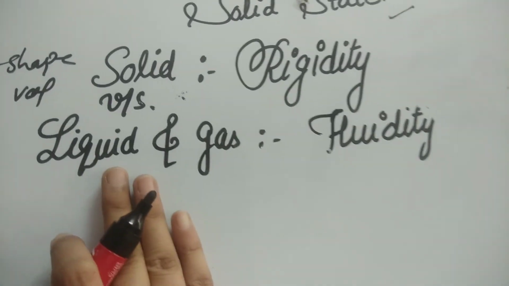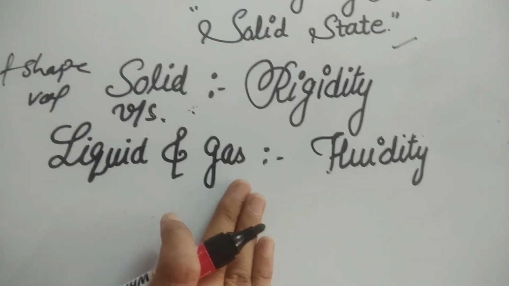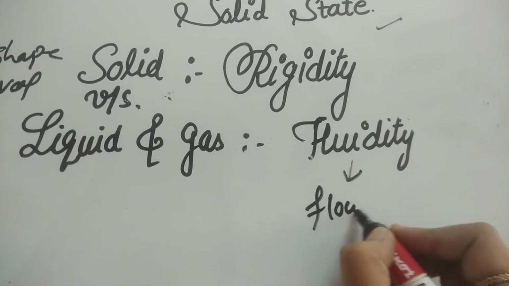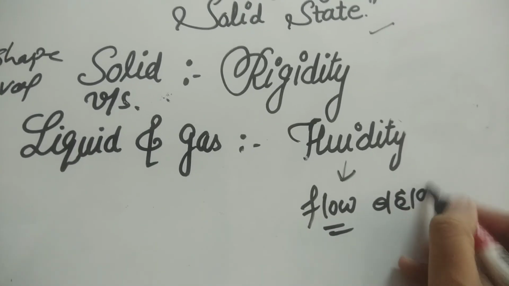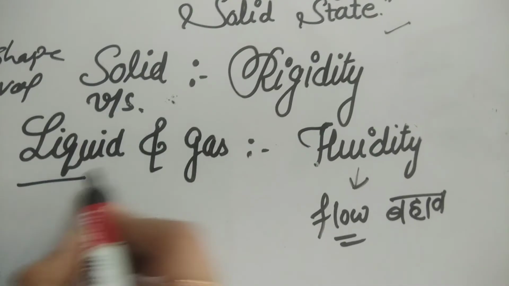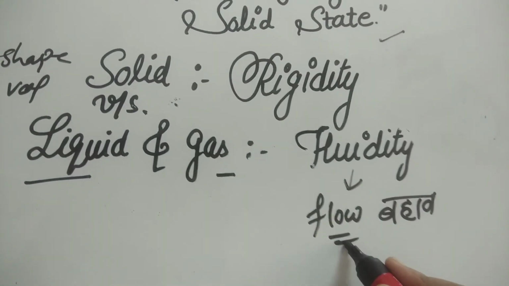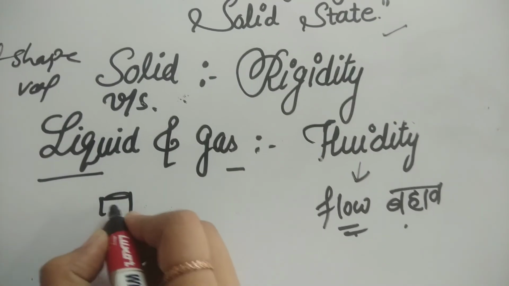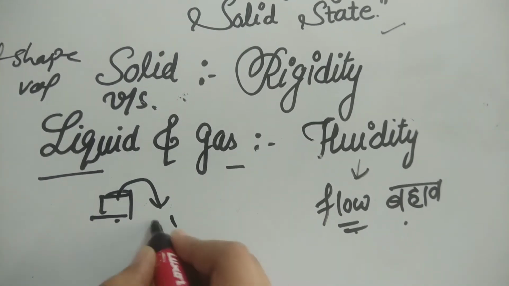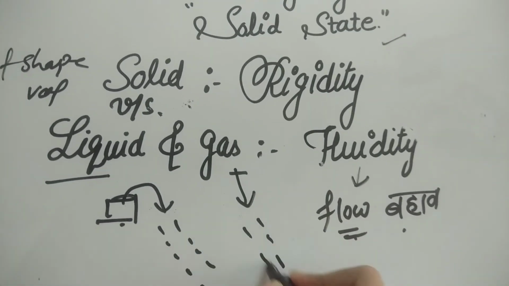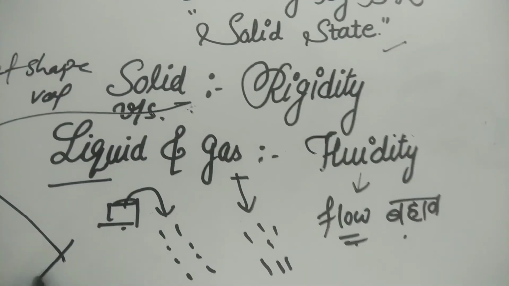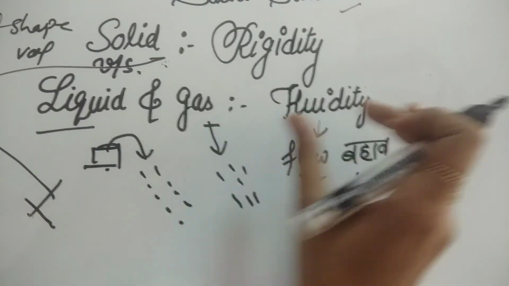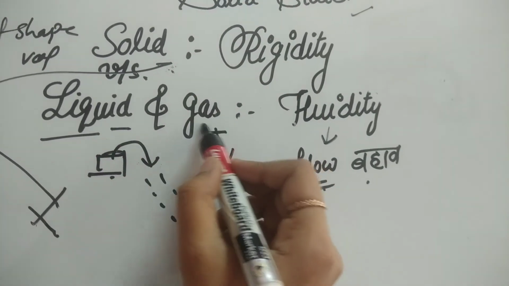Have you heard about liquids and gases? Liquids and gases have fluidity. What is fluidity? Fluidity means flow. Liquid and gas both show fluidity. I mean to say that they flow. When we pour a liquid, it flows easily. Gas can flow easily, but a solid cannot flow easily. So the property of fluidity is in liquids and gases.